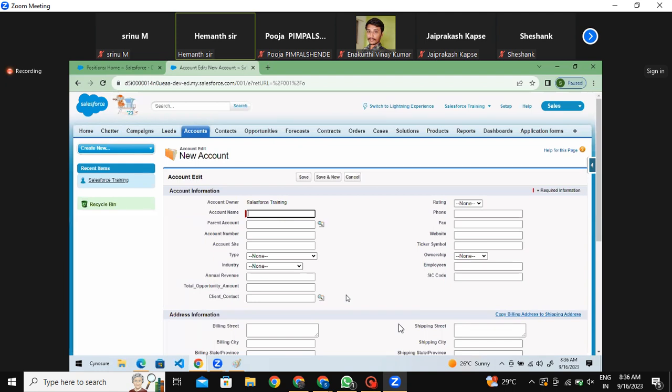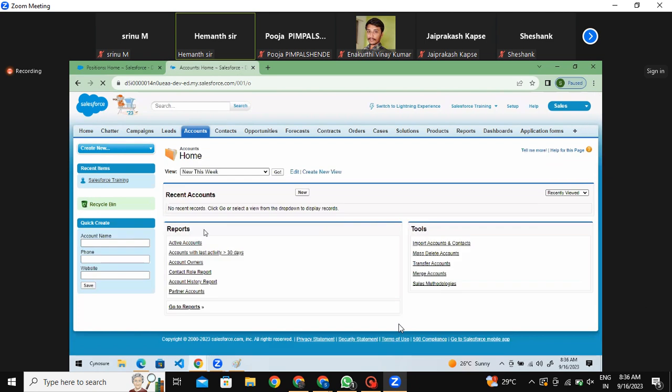So what trigger is doing: before insert means before this insert happens, if you want to perform logic, then you use a before insert trigger. After insert means what? After you do this insert, then you perform some logic. That is before insert, after insert. Before update, after update means what? Already I have an existing account, for example.